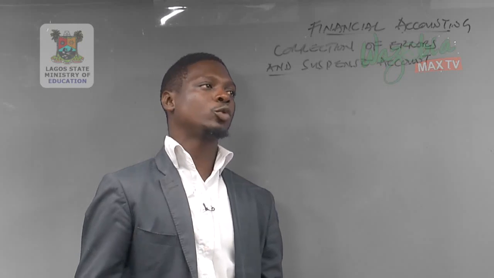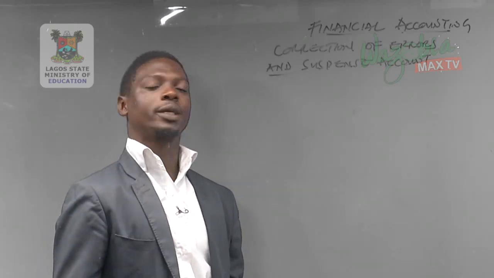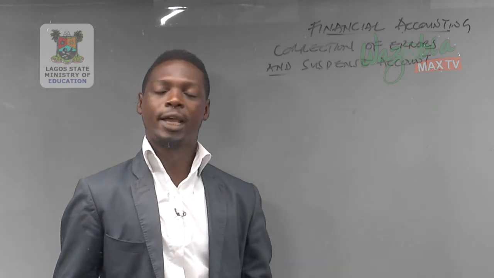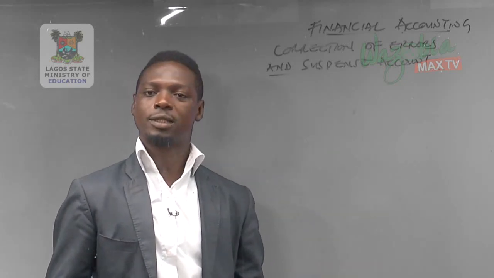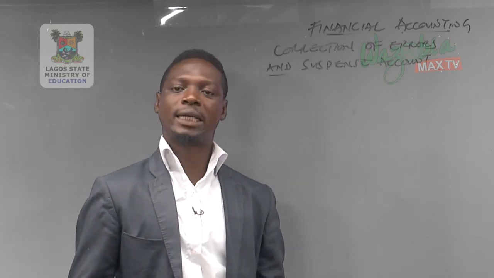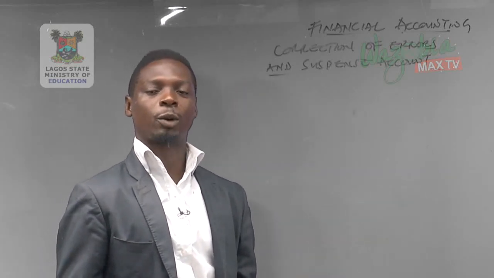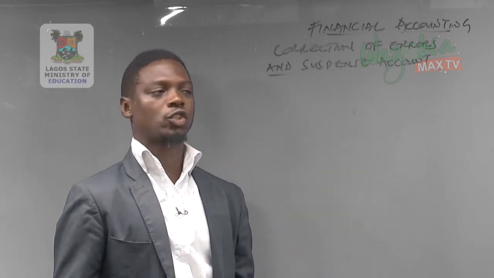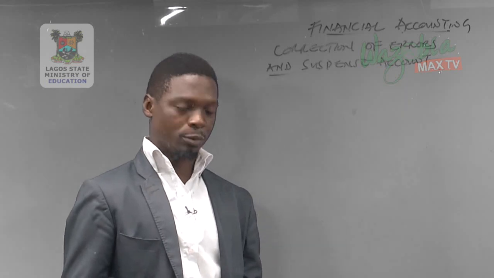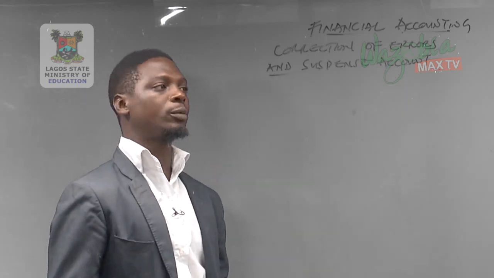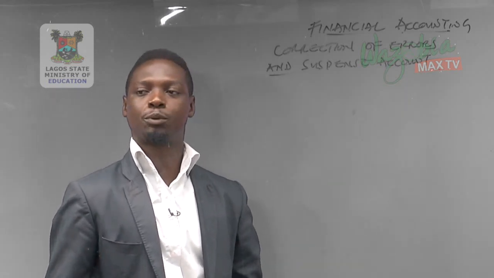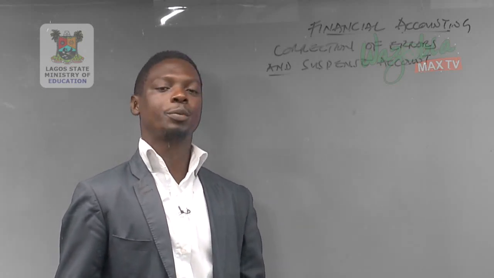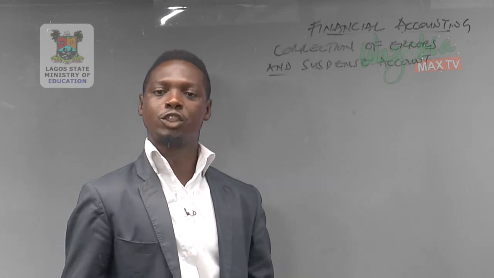What are we expected to have learned by the end of this topic? At the end of this topic, the student will be able to identify the errors that do not affect trial balance. Number 2, the student will be able to identify the errors that will affect the trial balance. Number 3, the student will be able to define suspense account. And number 4, the student will be able to state the procedure of correcting error. And number 5, the student will be able to correct error and post into journal.